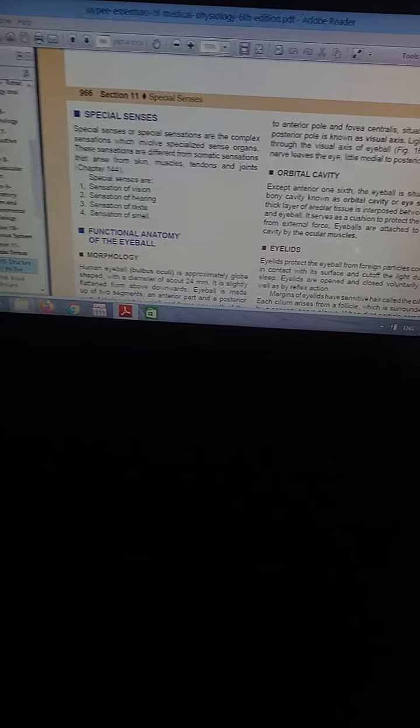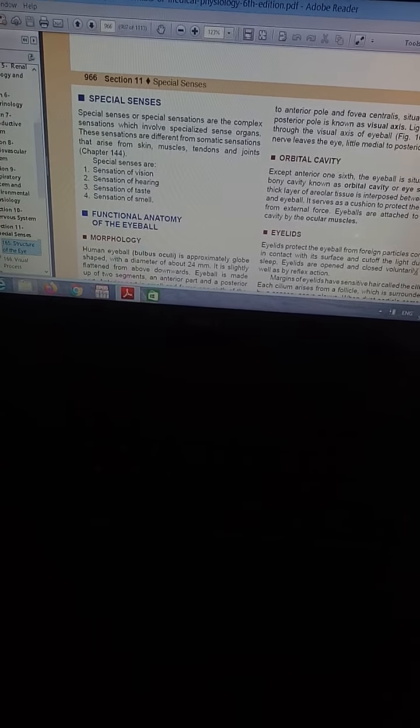So what can we include in the introduction? In the introduction, special senses or special sensations are the complex sensations which involve specialized sense organs. So what are the special sense organs? These sensations are different from the somatic sensations like skin, muscle, tendons and joints, which is different from this.